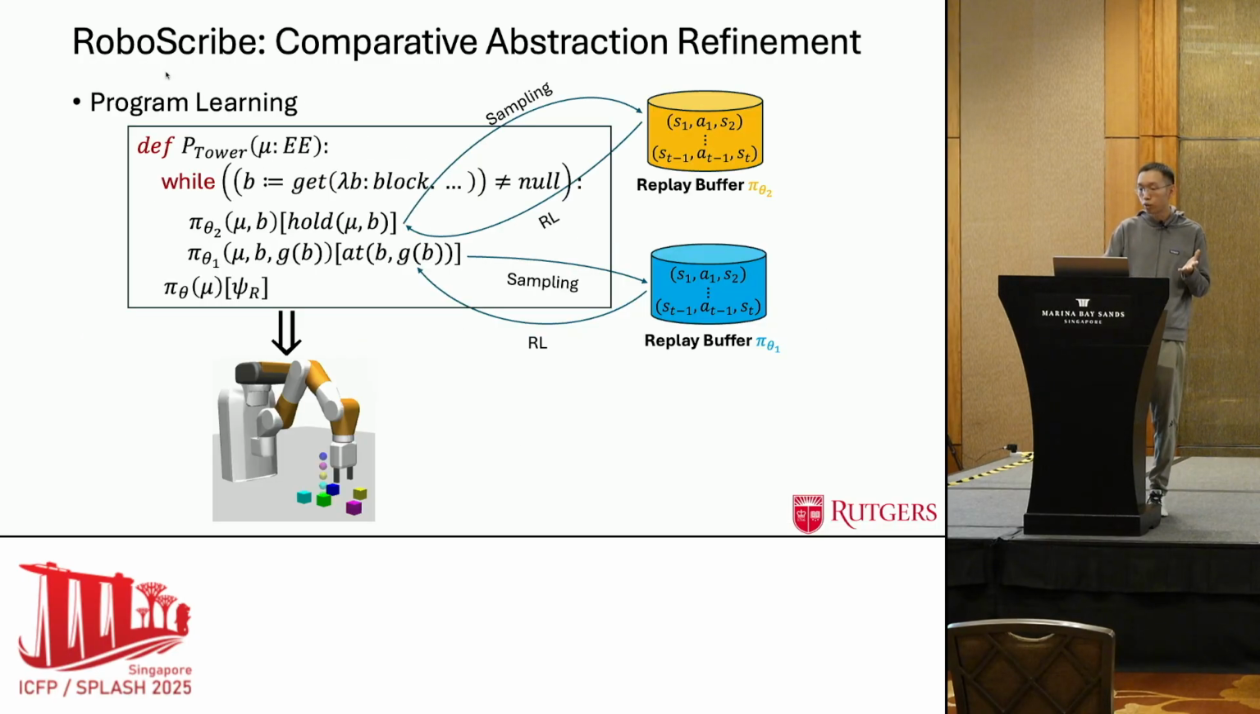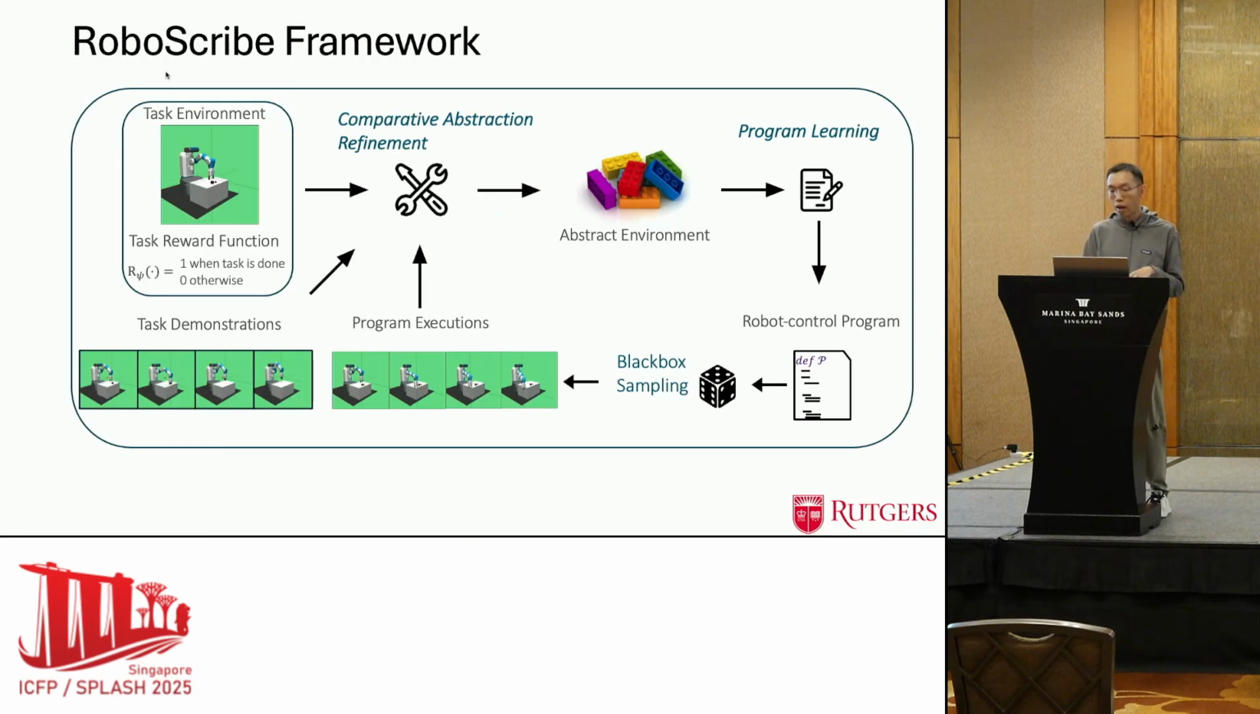And then we deploy the program onto the robot and let the neural policies generalize across loop iterations for all possible blocks. As a summary, RoboScribe can be considered as an iterative alternation between comparative abstraction refinement and program learning to construct the necessary abstraction for robot program synthesis.